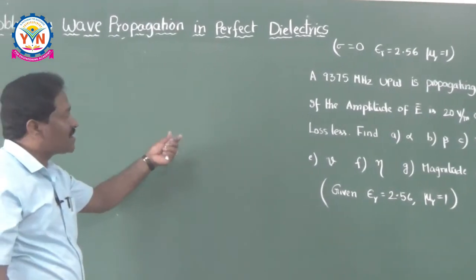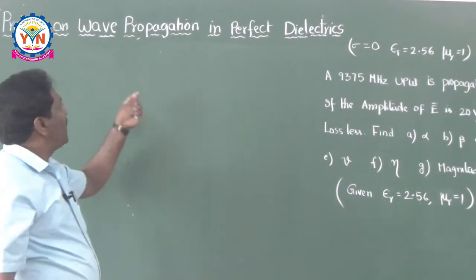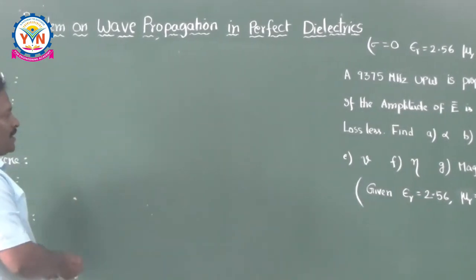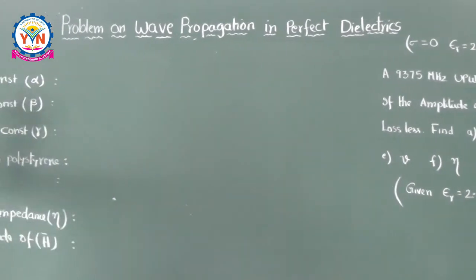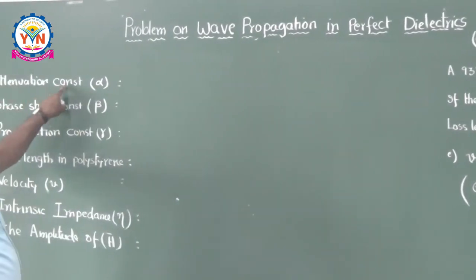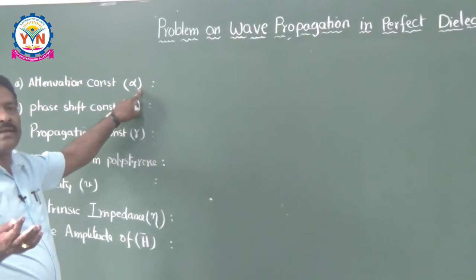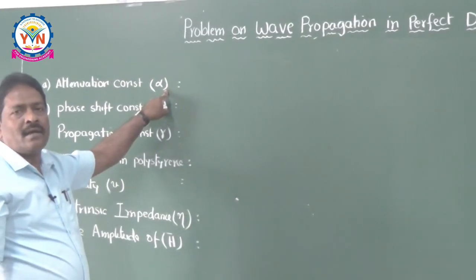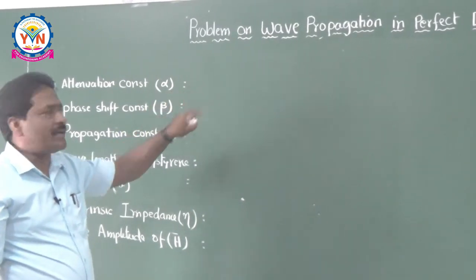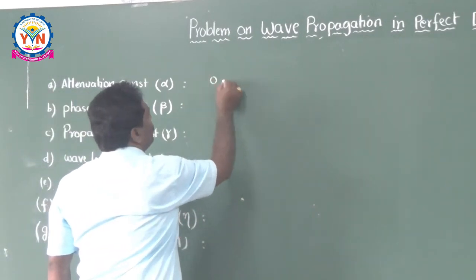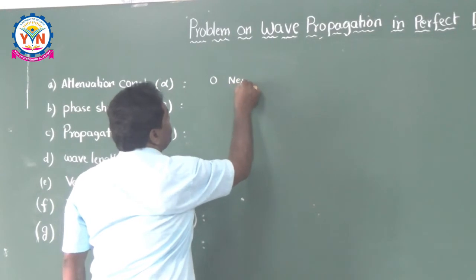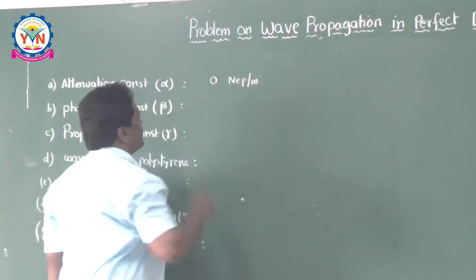Already we have seen the expressions for the different parameters. So what is the first one? Alpha, the attenuation constant. No need to calculate, it is a lossless medium, meaning perfect dielectric. So happily write down alpha is equal to 0 Napiers per meter. No need of calculations.